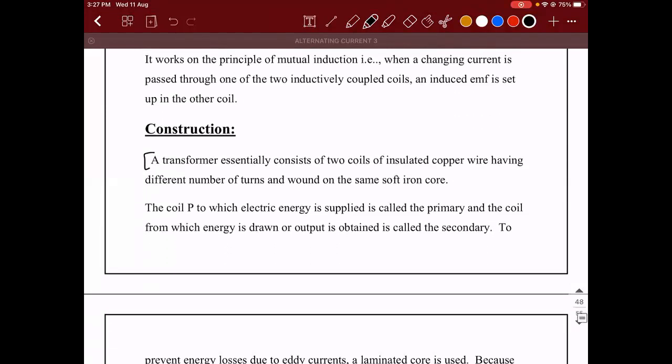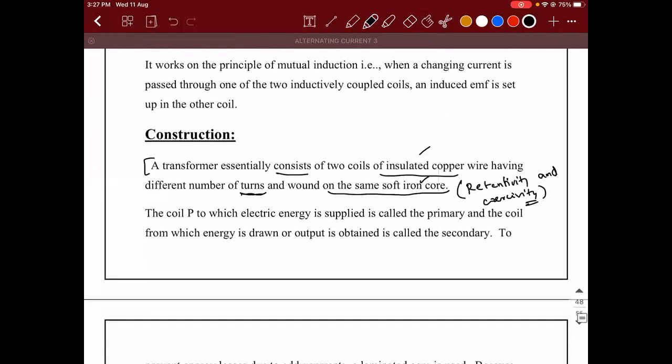Now listen. A transformer essentially consists of two coils of insulated copper wire having different number of turns. This is very important. If this kind of a principle has to take place, they should have different number of turns. Why it is so, you'll understand in the derivation part. So this is the construction. The two coils are wound on the same soft iron core. The reason we use a soft iron core is because it has less retentivity and coercivity.